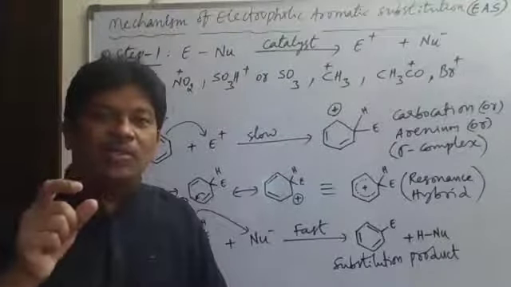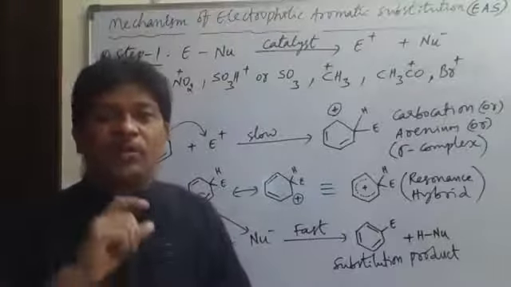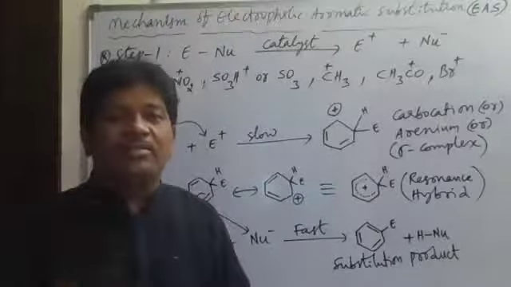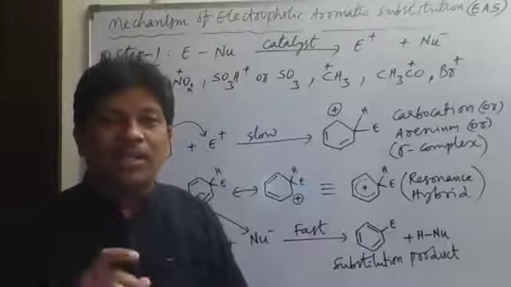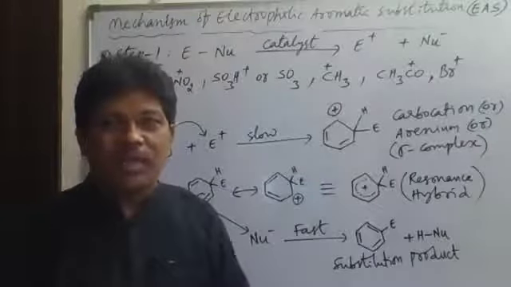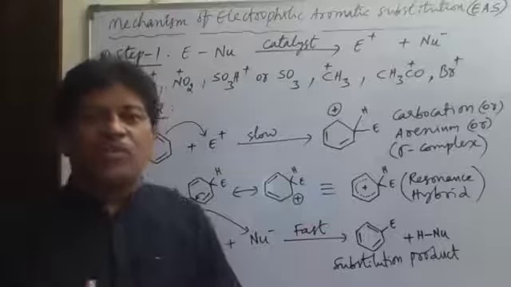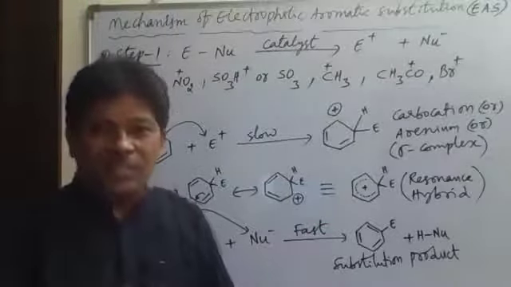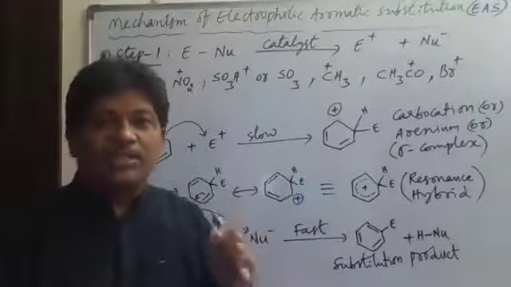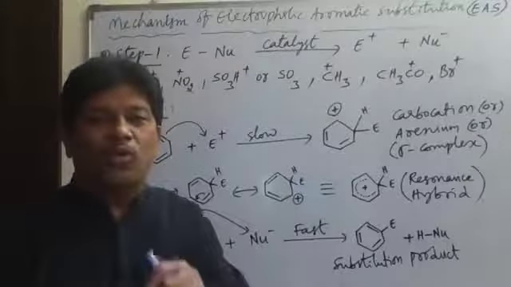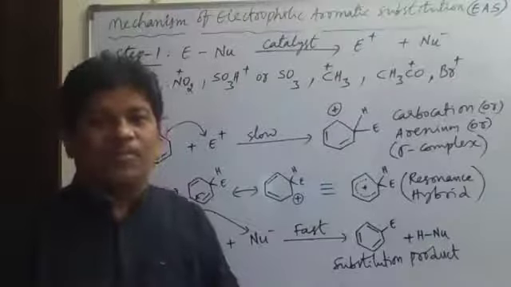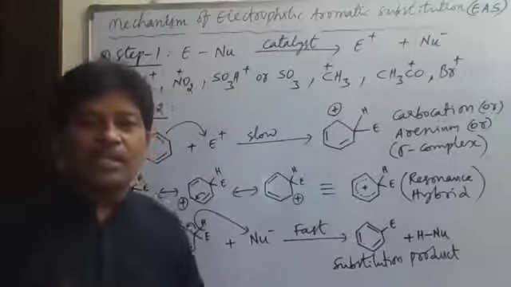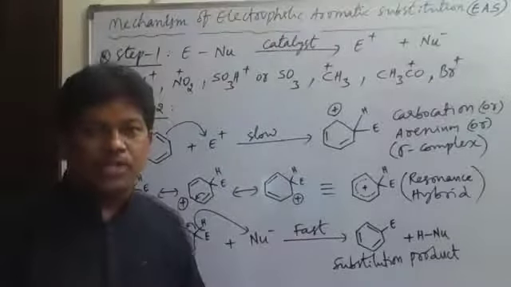Alkenes undergo electrophilic addition reaction, where an electrophile is added to the alkene molecule. And benzene undergoes electrophilic substitution reaction. That means the electrophile is substituted in place of one hydrogen atom of the benzene. So one or more hydrogen atoms are replaced by electrophiles. That is called electrophilic substitution reaction.